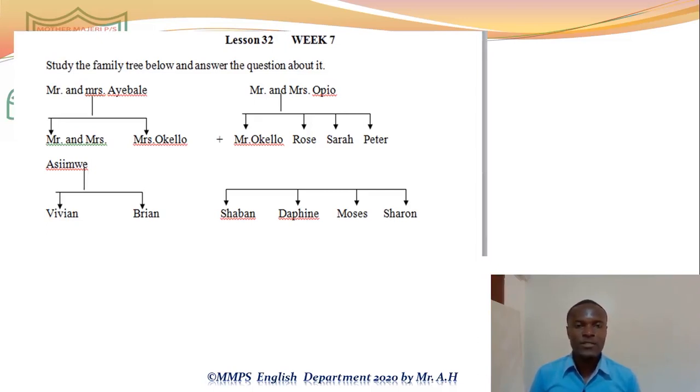Mrs. Okello is married to Mr. Okello. So we have another family, Mr. and Mrs. Opio, where we have Mr. Okello, we have Rose, Sarah, and Peter. Then there should be another arrow down from Mr. Okello to Shaban.